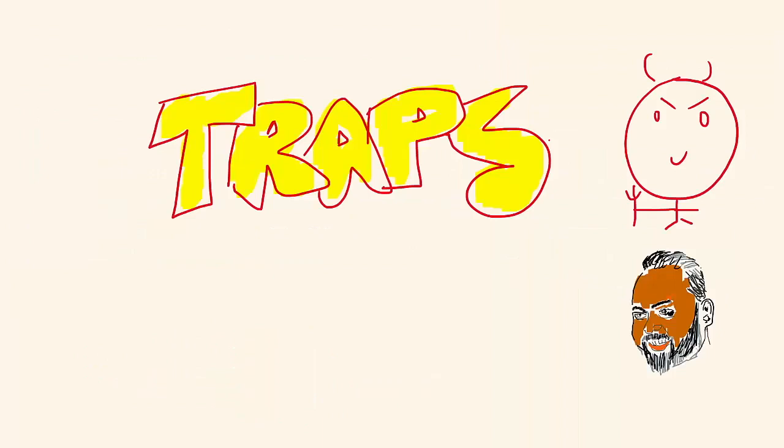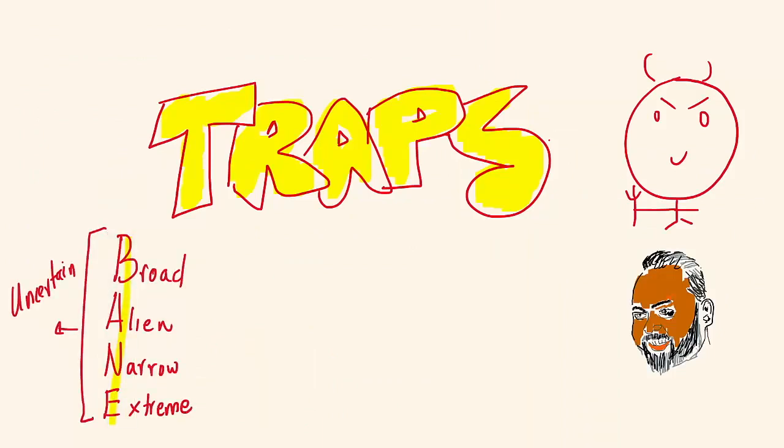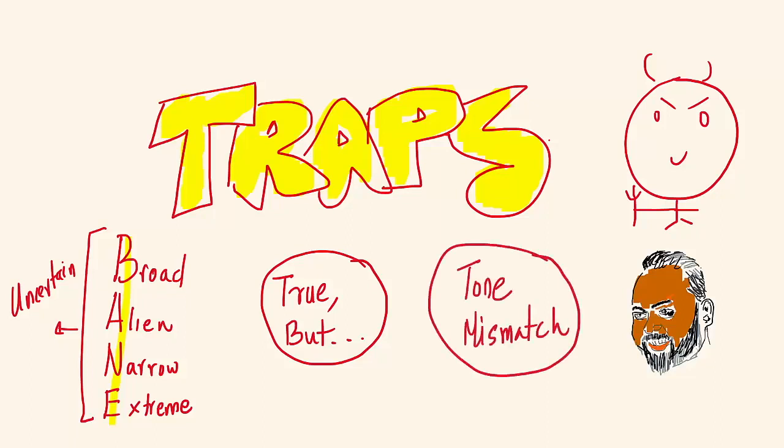So basically the point is that the trap that I'm going to set is either I'm going to create broad, alien, narrow, or uncertain choices. I can create a true but wrong answer choice, or I can create a tone mismatch, ladies and gentlemen. Now, at the end of the day, the traps are actually in the words of the answer choices. That is what you have to watch.